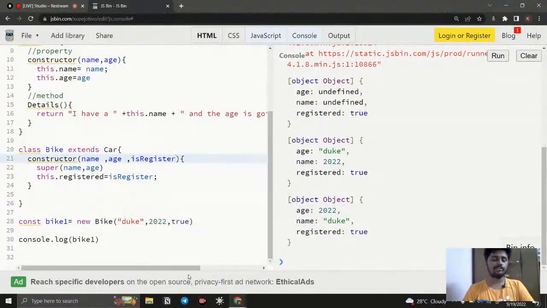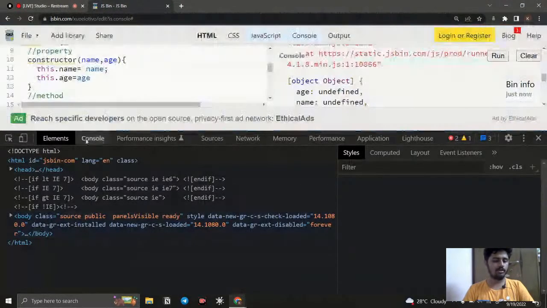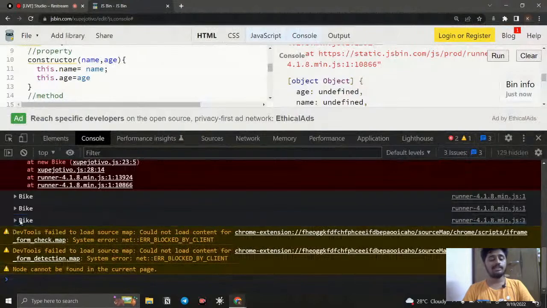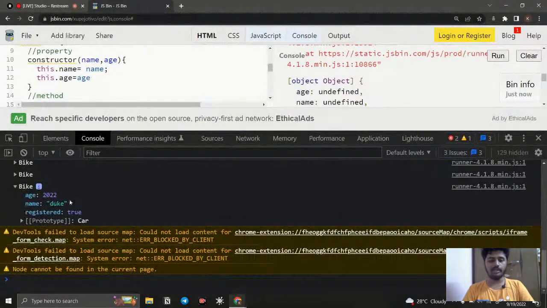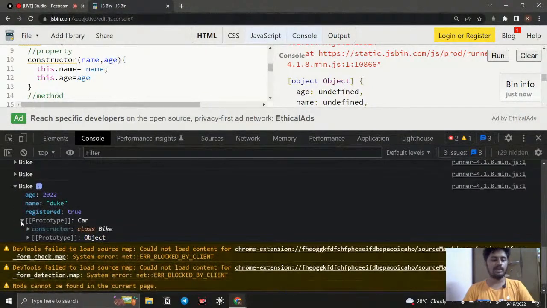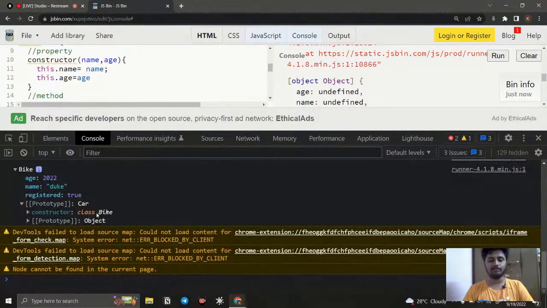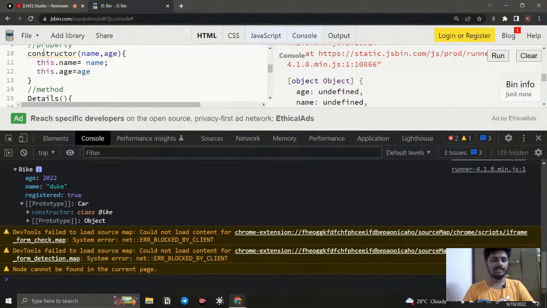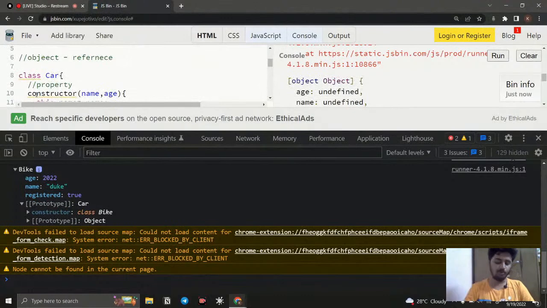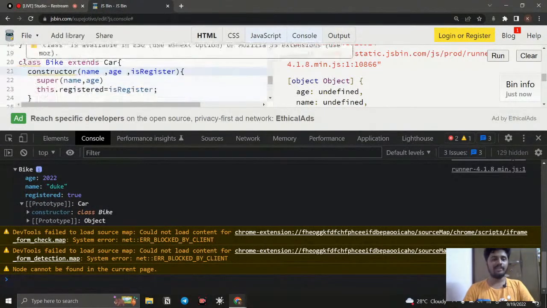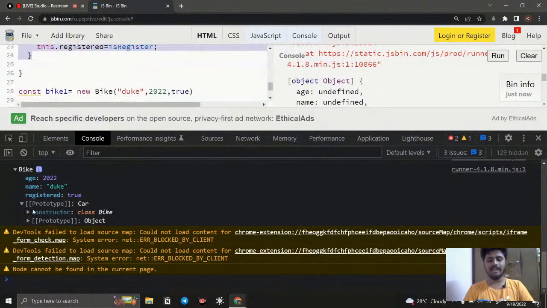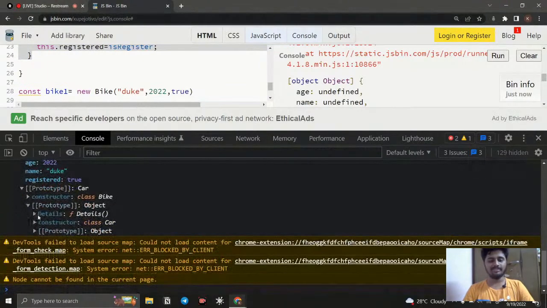Not only this, right now you see how it gets inherited. But if I say console.log and go here, you can see the detail inside the prototype. The prototype is what built this object, the class prototype. If I click this prototype, you can see a constructor function with class Bike. So the class has a prototype, and by using that prototype we created this bike. Inside that you can see there is another object, and if I click this, you can notice that the detail method is also available.